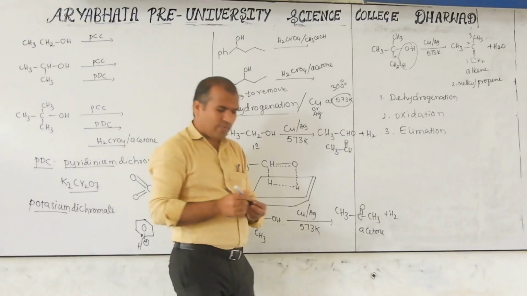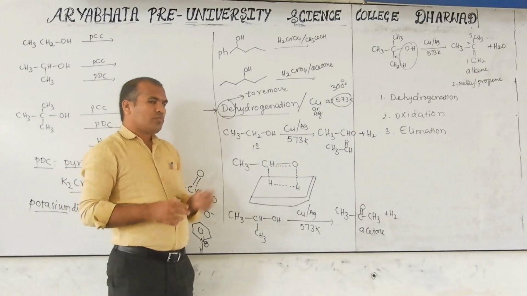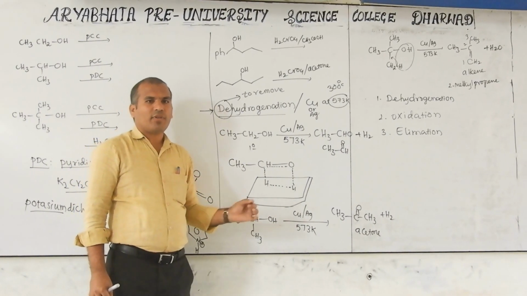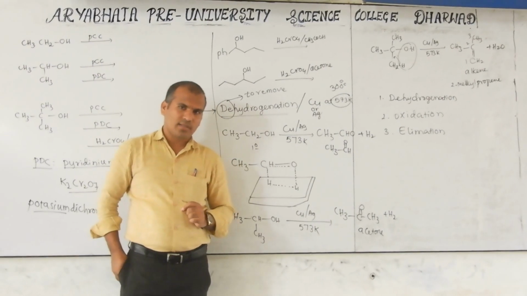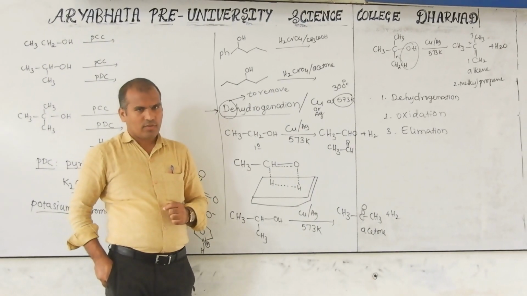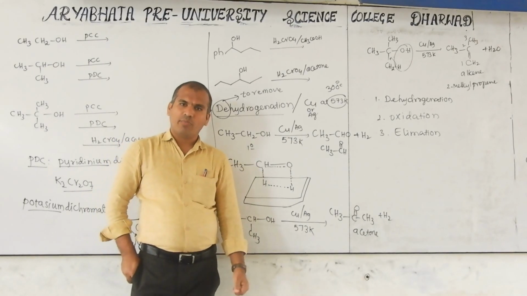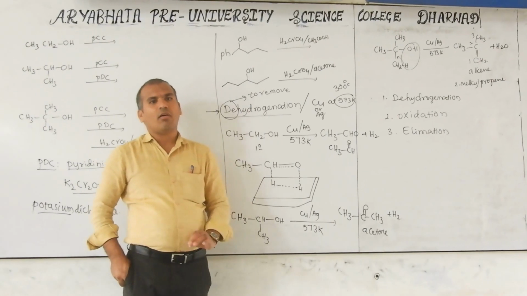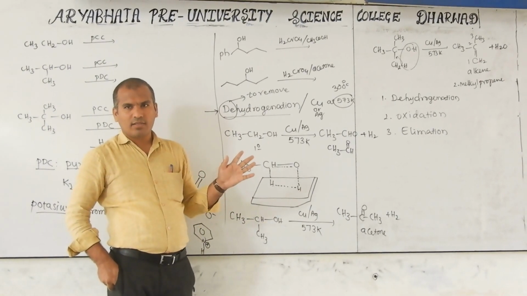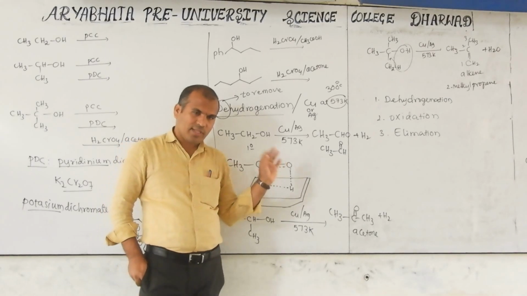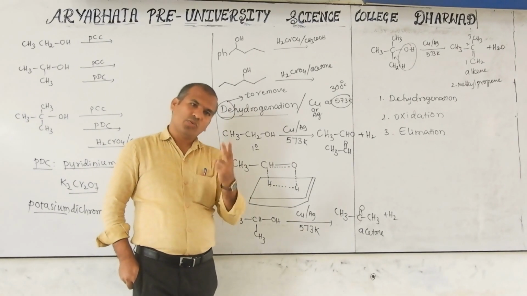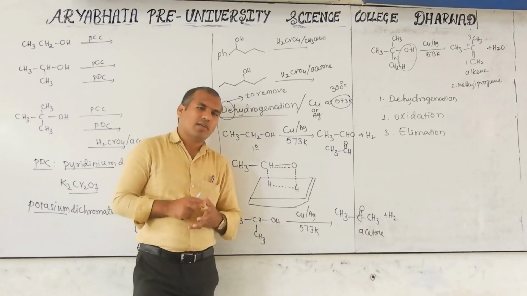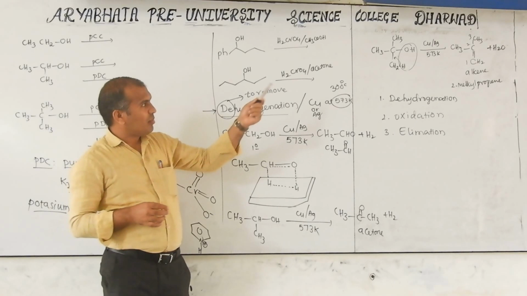So, in an examination, if they ask: primary, secondary, tertiary alcohols react with copper at 300 degrees Celsius, what is the name of that process? Option A, oxidation. Option B, dehydrogenation. Option C, elimination. D, all. All is the correct answer. If only secondary alcohol is given, two names apply: dehydrogenation and also oxidation. If only tertiary alcohol is given, only elimination applies, because only elimination is there.